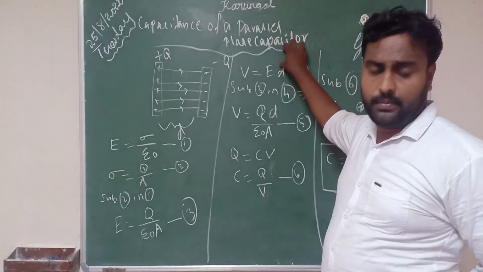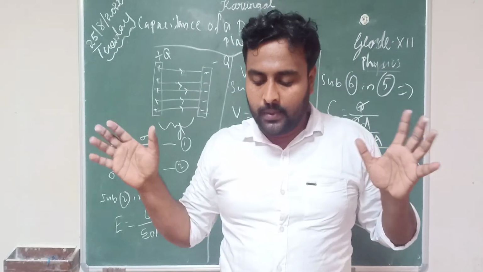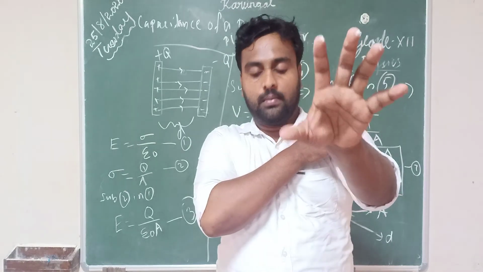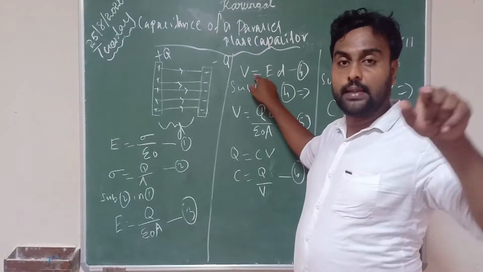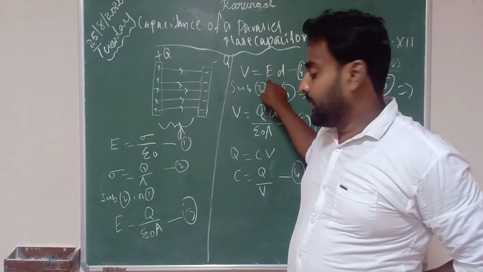Now the potential difference. The electric field is uniform, so we find the electric potential difference between them: V is equal to E into D. What is this E?